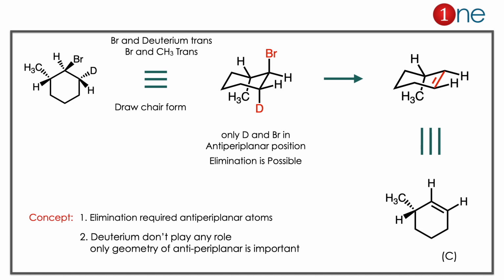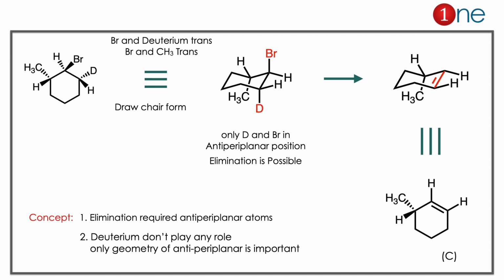Here the problem in plain sight, we have to draw in the chair form. While drawing the chair form you have to maintain the relationship there. The bromine and hydrogens are syn, bromine and deuteriums are trans, and methyl and bromine are trans. This relationship should be maintained while drawing the structure. So you have to draw. Here the elimination is what we are focusing on. Elimination requires an anti-periplanar position. So if you look at it, only deuterium is anti-periplanar to bromine. So it will be eliminated, not the hydrogen. So you get elimination. You write the final product. If you redraw nicely, it will be the answer C.